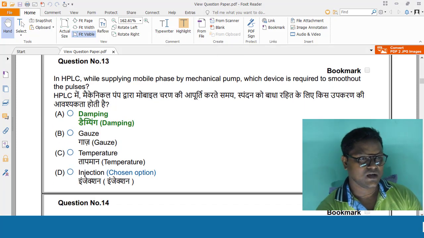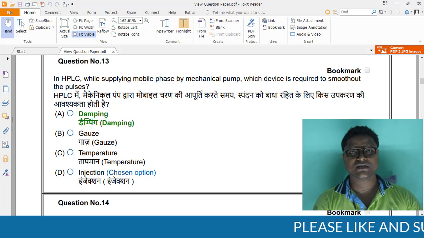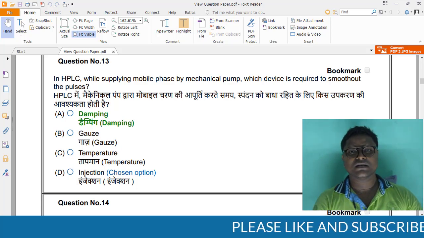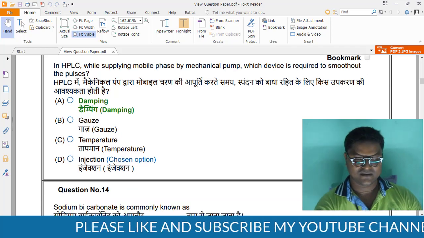In HPLC, while supplying mobile phase by mechanical pump, which device is required to smooth out the pulses? In HPLC, which device gives the pulses? So the device name is damping device.